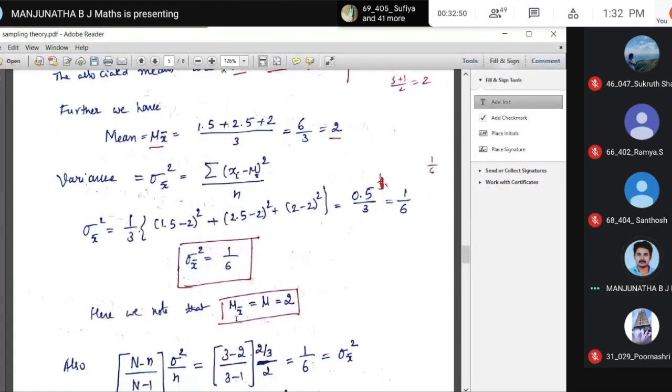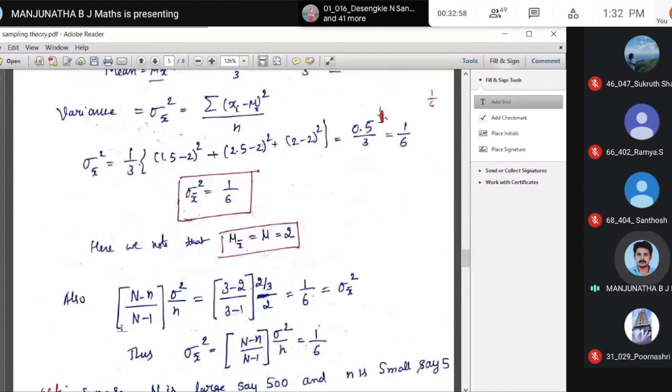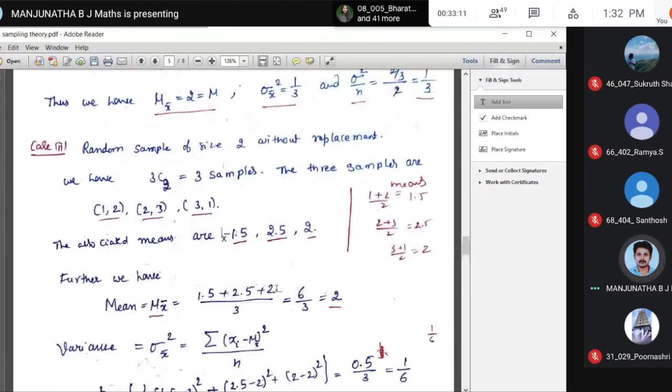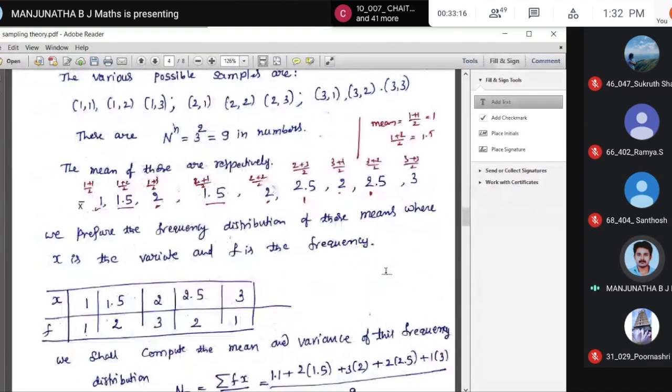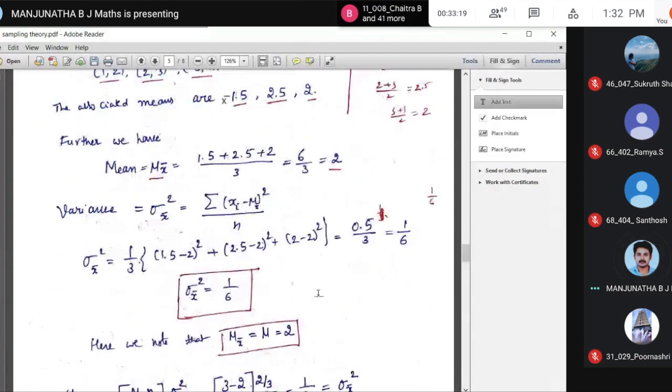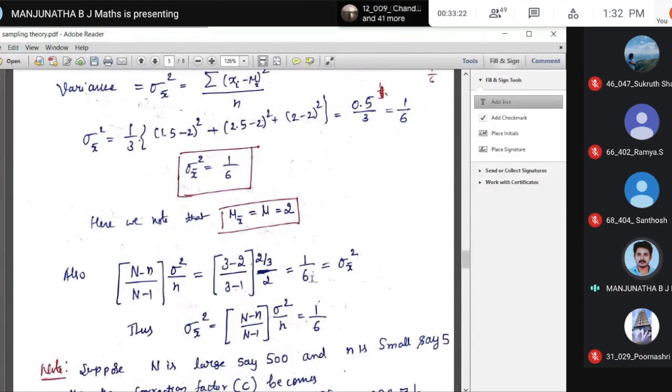Here we note that the mean mu x bar equals mu, which is 2. What I mentioned earlier, without replacement, sigma x bar square is (capital N minus small n) divided by (capital N minus 1) into sigma square by n. Just to verify, capital N is 3, small n is 2, so (3 minus 2) divided by (3 minus 1) into sigma square. What is the variance of the population? The variance of the population is 2 by 3. I put that 2 by 3 divided by 2. If you simplify, we get 1 by 6. So sigma x bar square is 1 by 6, therefore this is true.